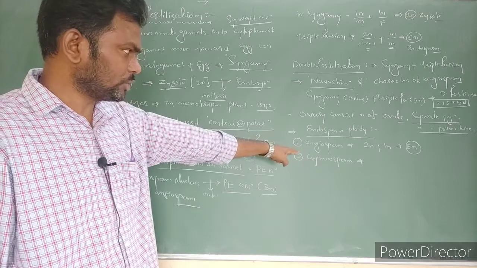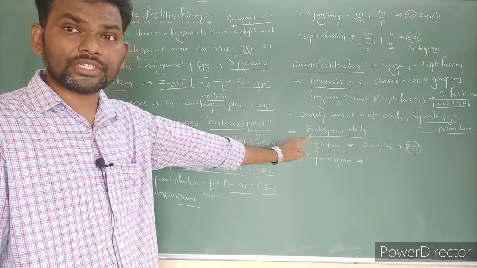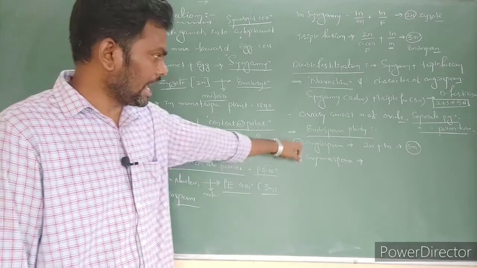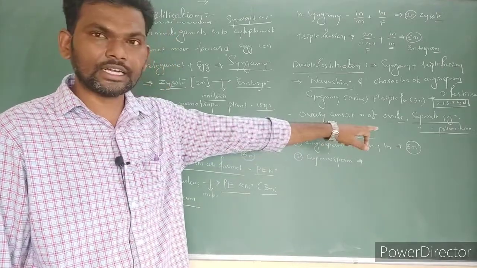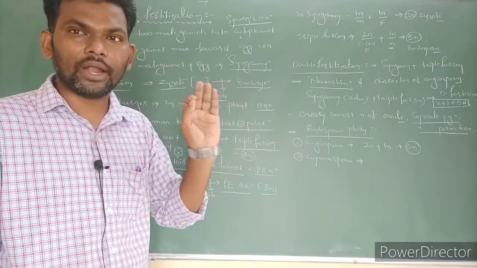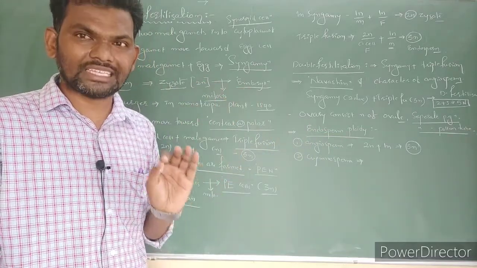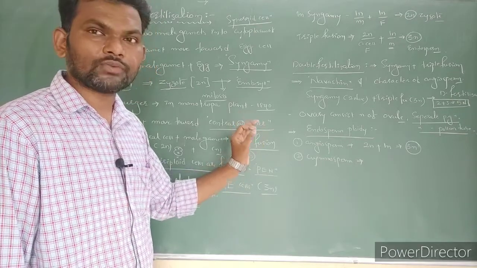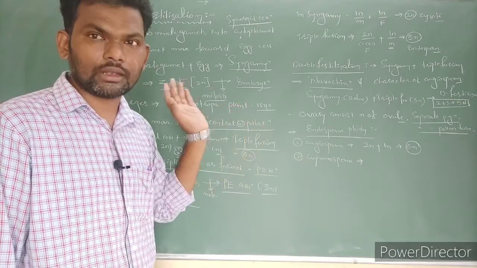So in gymnosperms, the endosperm is haploid in condition. What is the point? In angiosperms, the endosperm is 3n, but in gymnosperms, the endosperm is haploid. The reason is that in gymnosperms, the endosperm is formed without a triple fusion.